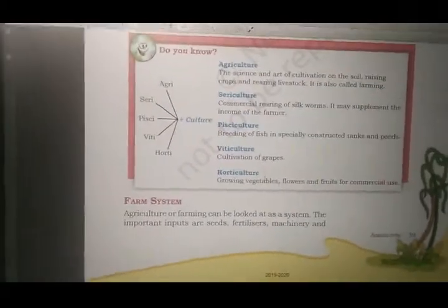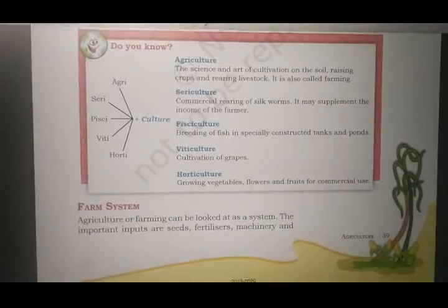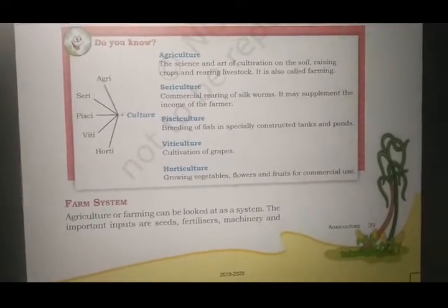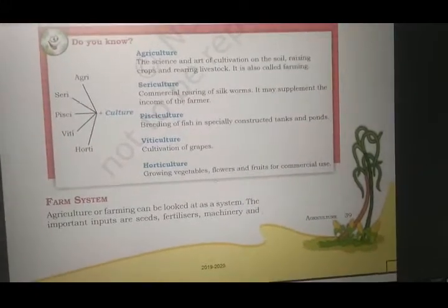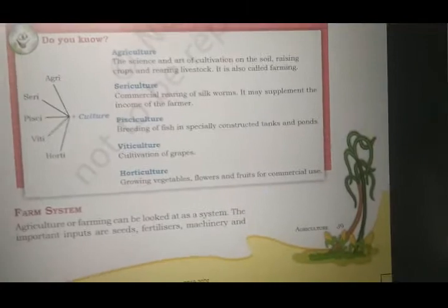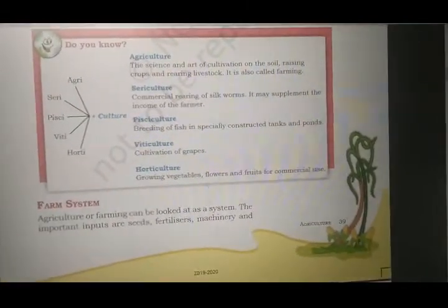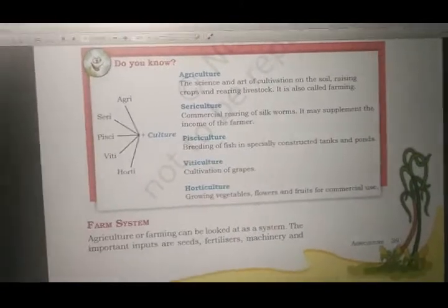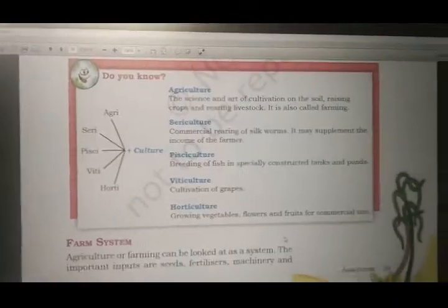What do you mean by agriculture? It is the science and the art of cultivation on the soil, raising crops and rearing livestock, also called farming. That means whatever you grow and cultivate on the soil is your science and art. Raising crops and rearing livestock is also called farming.